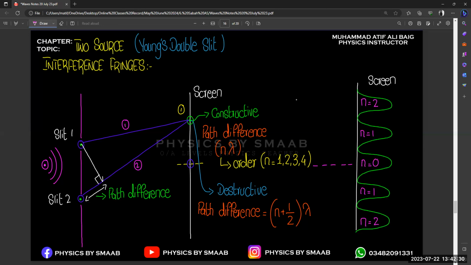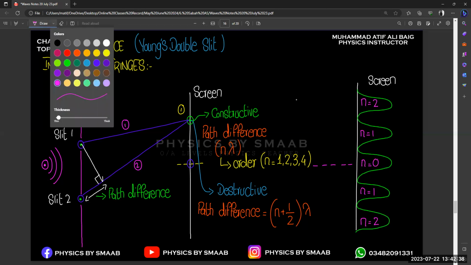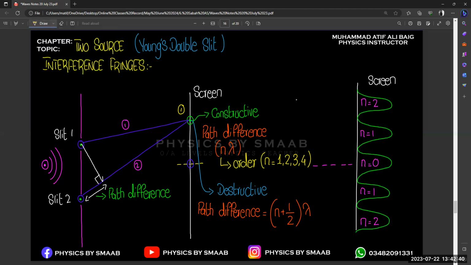You observe that we only mention n values at the peaks. These peak values give you the concept of maxima, the constructive interference, right? These are our maxima, and the rest are known as the minima.